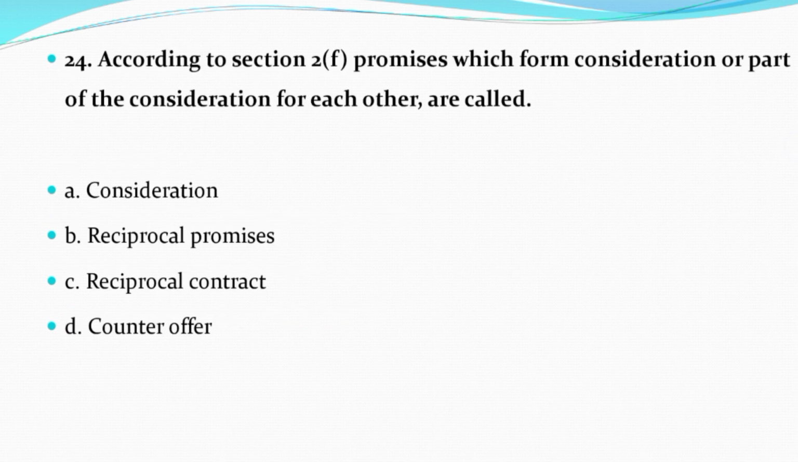Now question number 24. According to section 2, clause F, promises which form consideration or part of consideration for each other are called option A, consideration. Option B, reciprocal promises. Option C, reciprocal contract. Option D, counter offer. And the correct option is option number B, that is reciprocal promises.